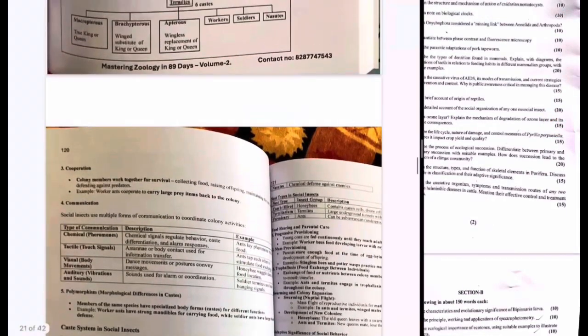Now you will see another question, that is about the ozone layer, the mechanism of degradation of the ozone layer and its consequences. This question is for 15 marks. For these questions you can do one thing, for example, you have to mention the ozone layer.